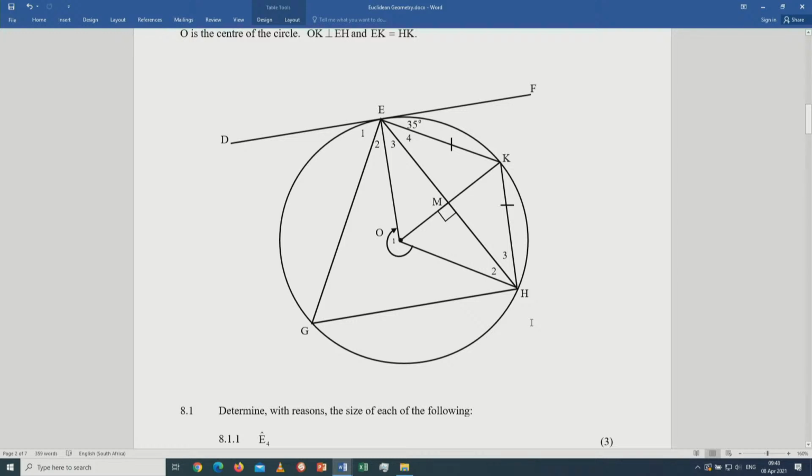So H3 will then be equal to E4, because those are angles opposite equal sides. Then you shall have calculated the size of E4. I'm just saying, grade 12 learners, get me well. Know your theorems. Once you know your theorems, you will do well in this topic.